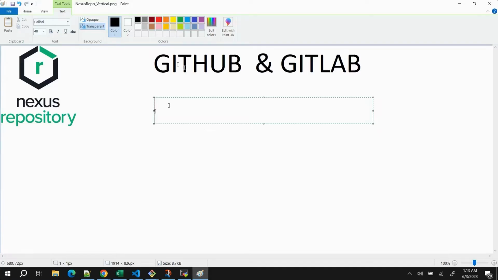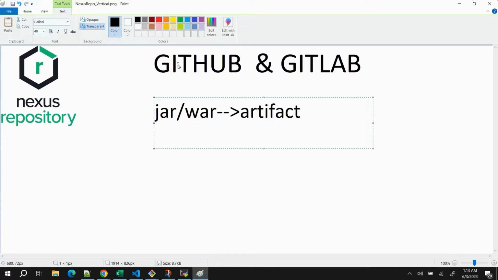repository for artifacts. So when we talk about artifacts, what exactly are artifacts? As I have explained in previous videos, in case we are building a Java based application, then we build the Java application and receive a packaged application in the form of a jar or war file, depending on whatever we have defined. So these are artifacts.